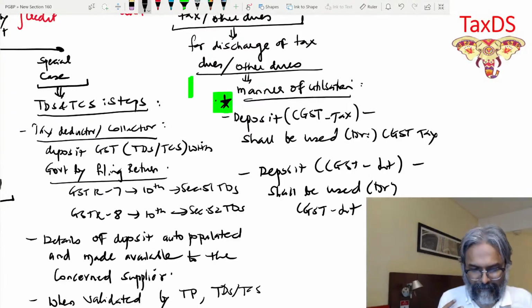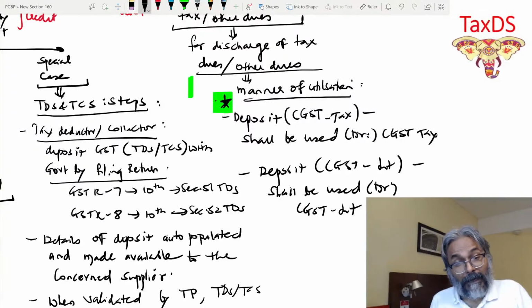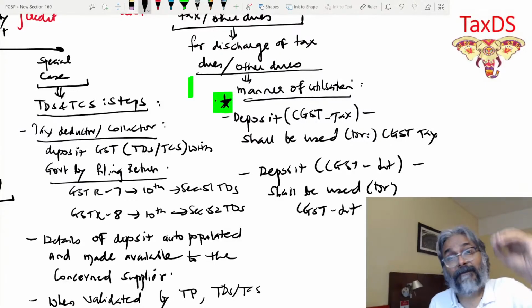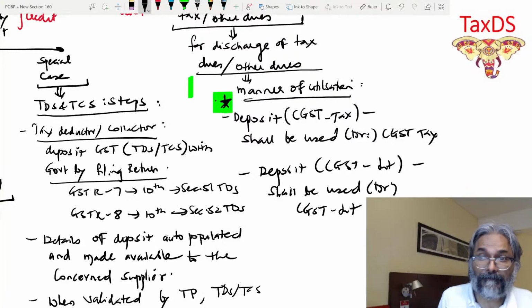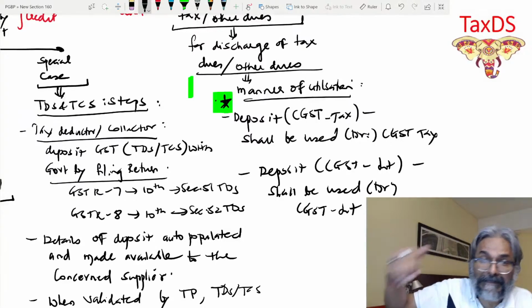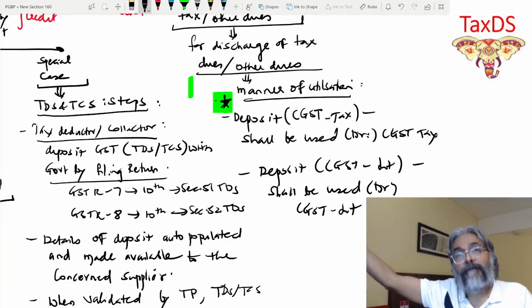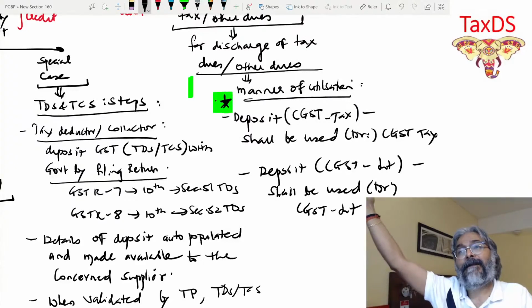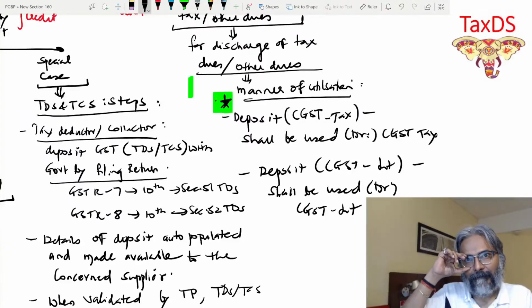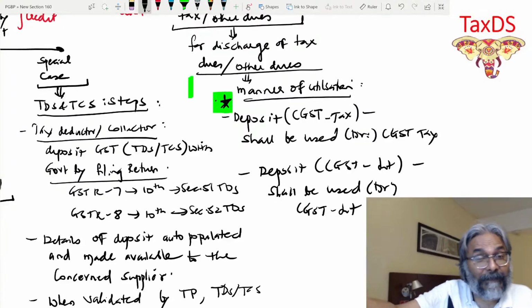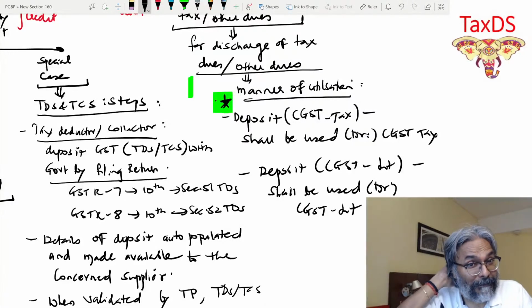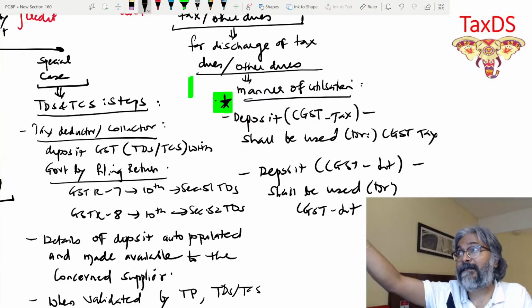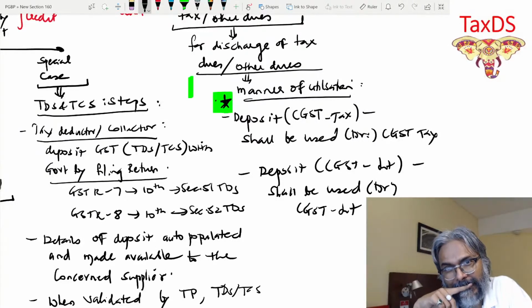It's like a deposit, just like my bank account. So I have a balance of say 1 lakh in CGST tax. Presently, I don't have any liability to pay for CGST tax. But as I told you, the e-way bill penalty was imposed, so CGST penalty is 80,000 which I'm supposed to pay.